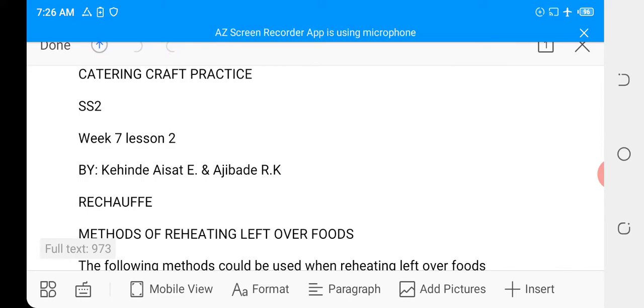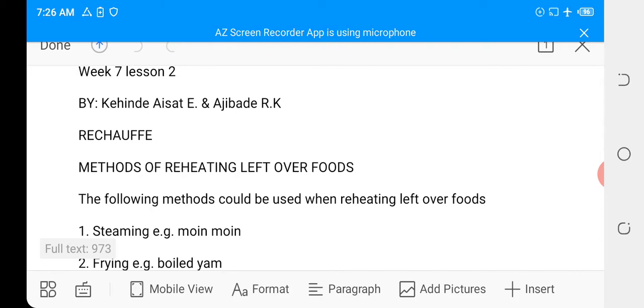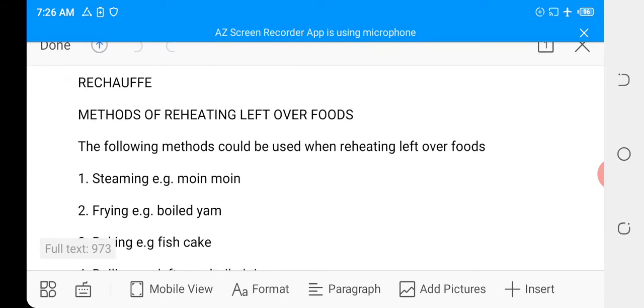Topic: Rechauffé. Still on Rechauffé. In our last class, we discussed the meaning of Rechauffé, and we looked at some of its rules for preserving our leftover meal. Continuing the topic on Rechauffé, we're looking at the methods of reheating our leftover food. The following methods could be used when reheating leftover foods.